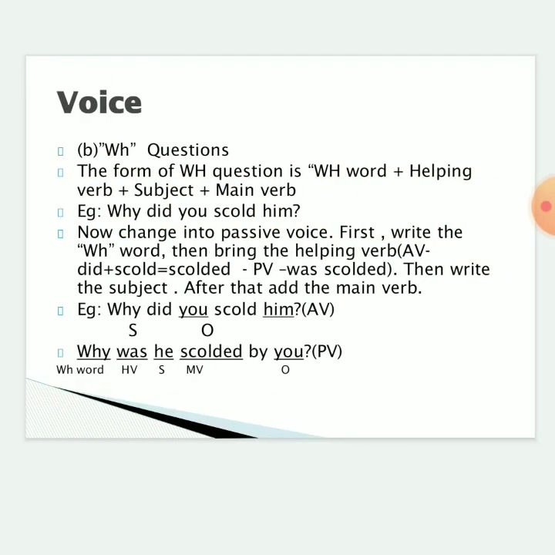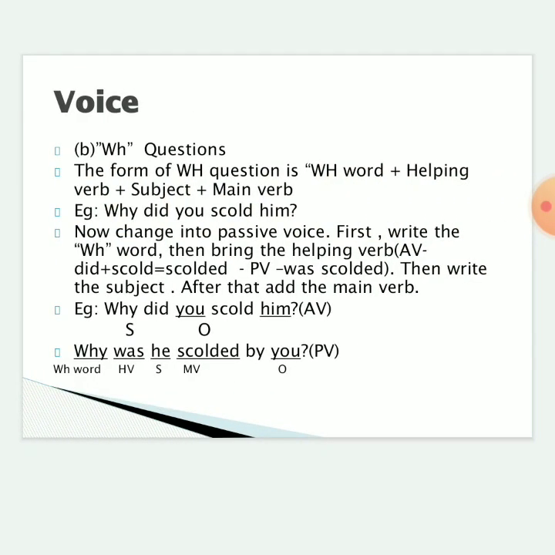Okay, the next one is WH questions. You know what the WH questions are? The questions like what, when, where, why, how, these all come under WH questions, isn't it? So first, you should know the form of a WH question. The WH question first has a WH word, then a helping verb, then the subject, and finally the main verb. For example, "Why did you scold him?" Here "why" is the WH word, "did" is the helping verb, "you" is the subject, "scold" is the main verb, isn't it? Now we have to change it into the passive voice.